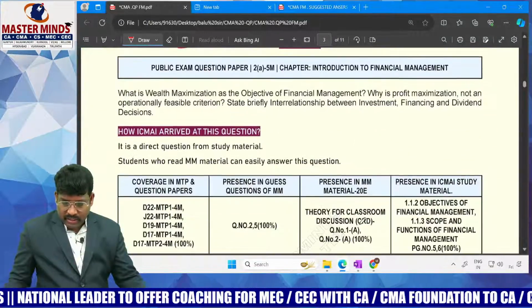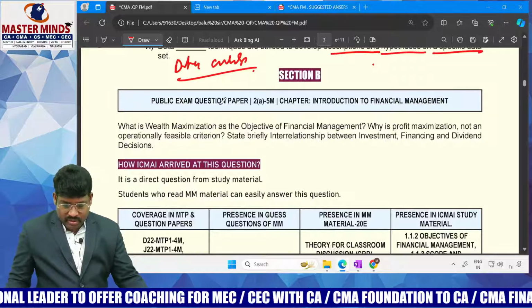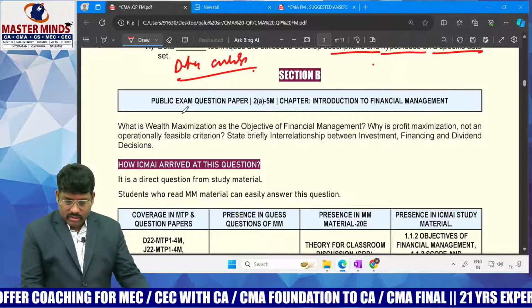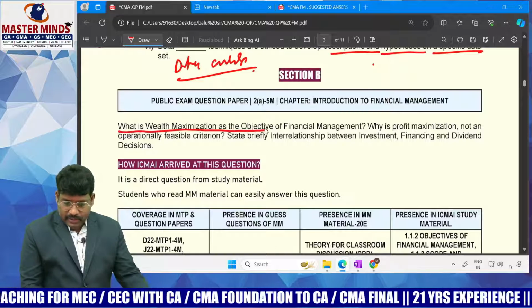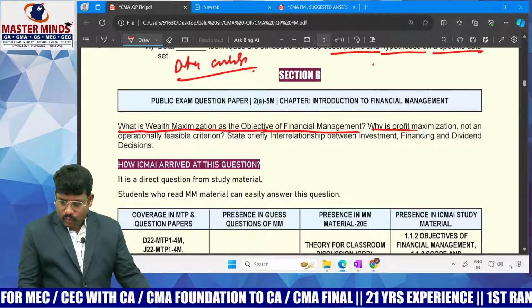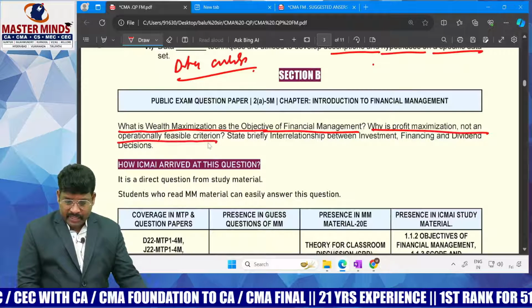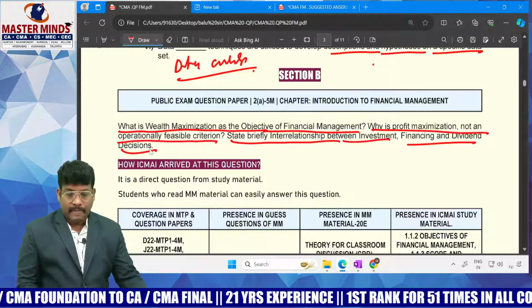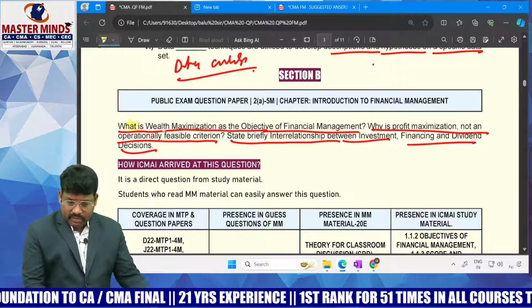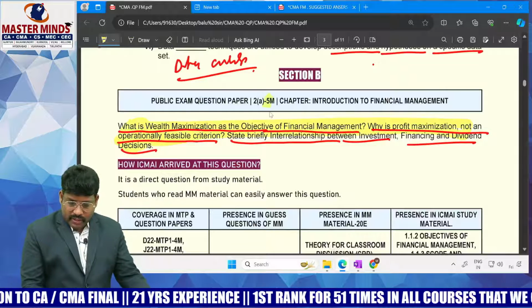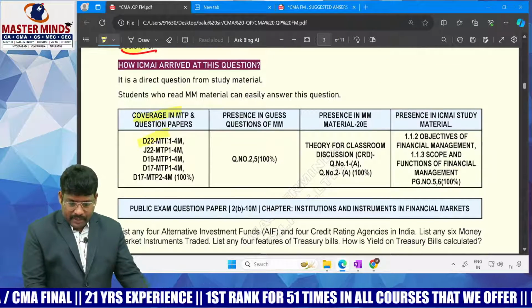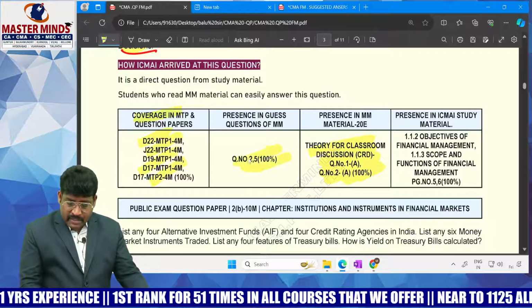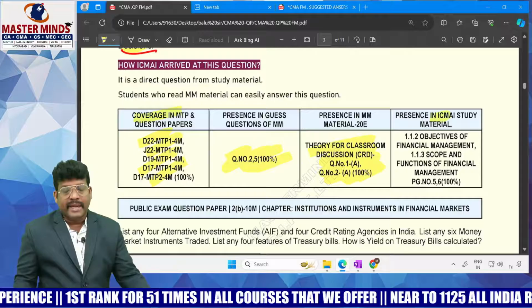And let's move to another question, the essay-oriented questions they asked, theory part particularly. Question 2A: what is the wealth maximization objective of financial management? Why is profit maximization not an operationally feasible criterion? State briefly the interrelationship between investment, financing and dividend decisions. Dear students, this question is absolutely covered in our mastermind material, so you can successfully get the 5 marks. It is covered in the MTP, in our mastermind material, in our guess question paper, and the ICMA material is also there.